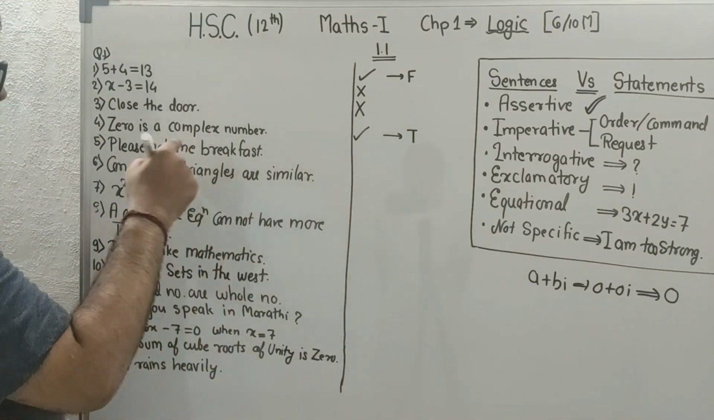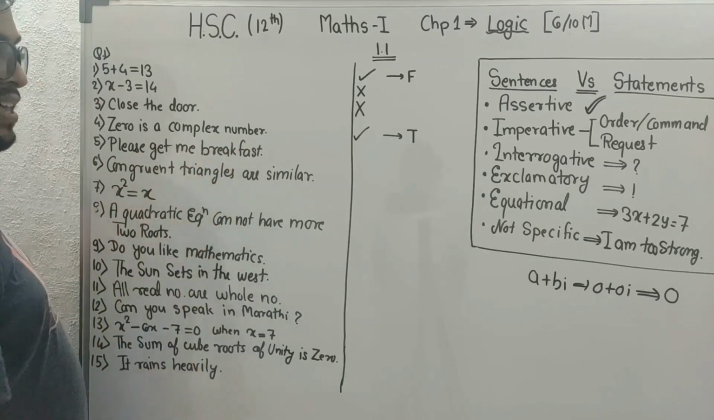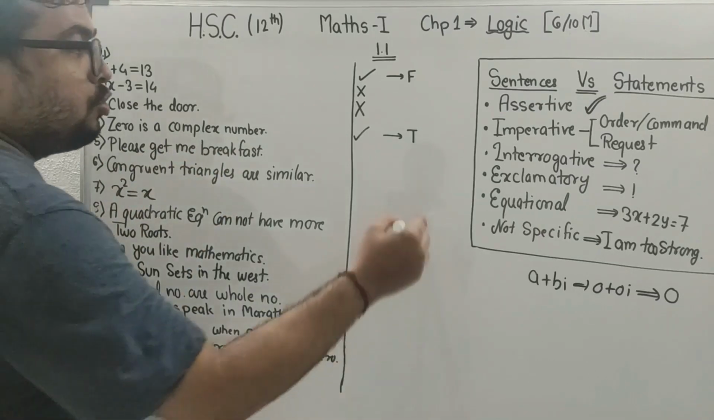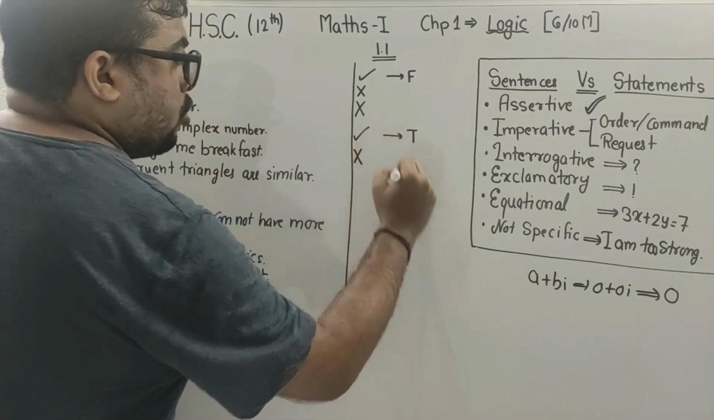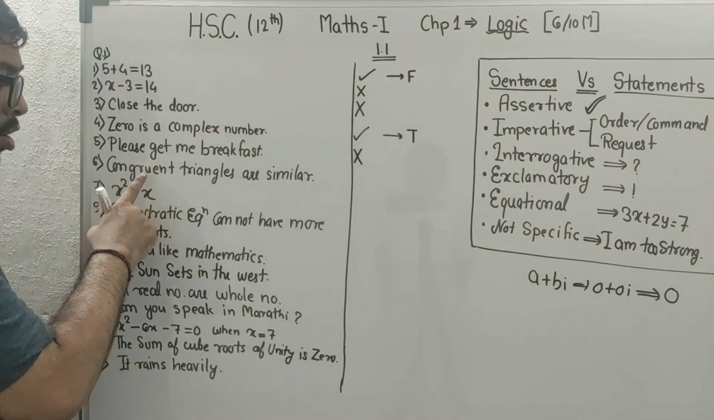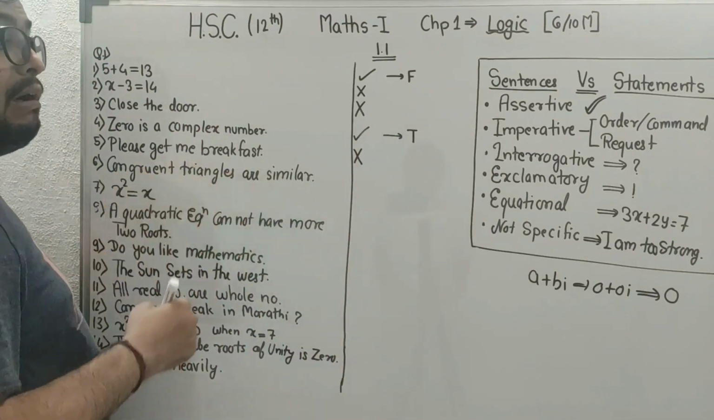Please get me a breakfast. You are requesting someone. So this is also not a statement. Congruent triangles are similar.